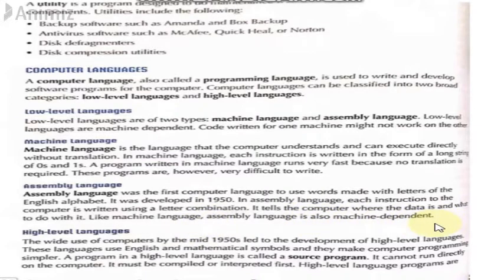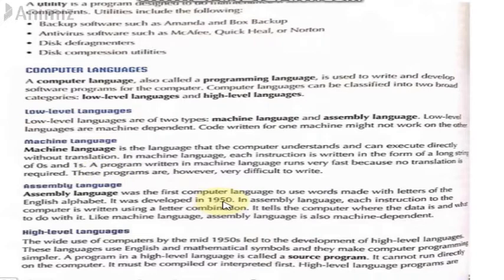Because machine language was difficult to understand, as it only consisted of zeros and ones, it was really difficult for human beings to write codes in machine language. Because we understand alphabets more, assembly language was the first language which used English alphabets to write codes. So it was developed in the 1950s.